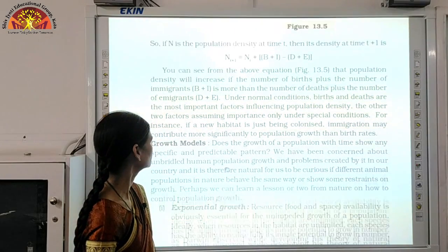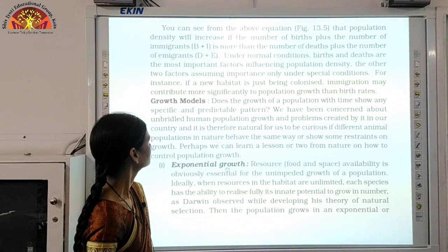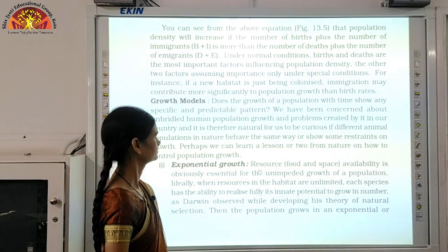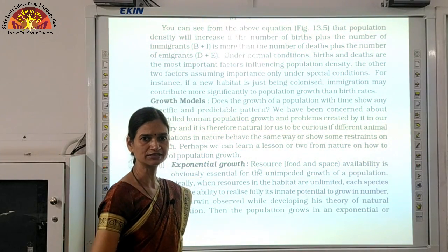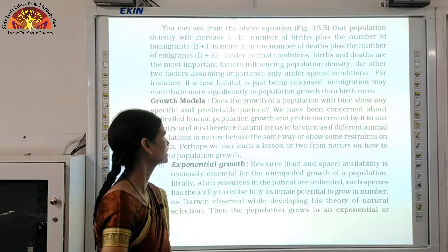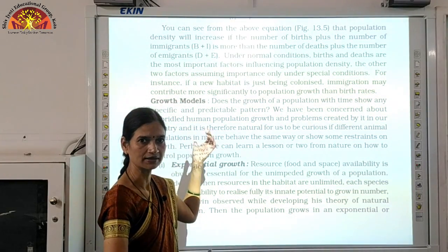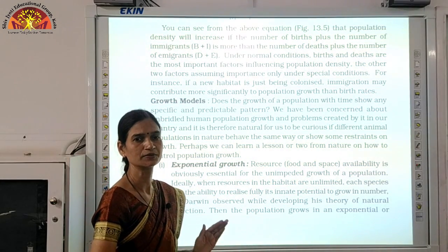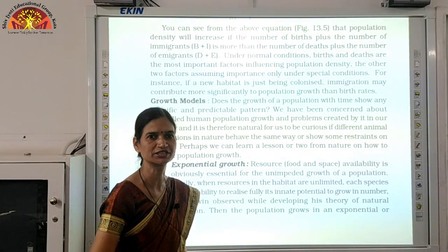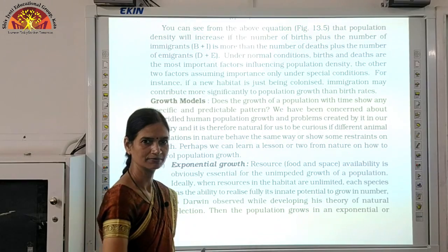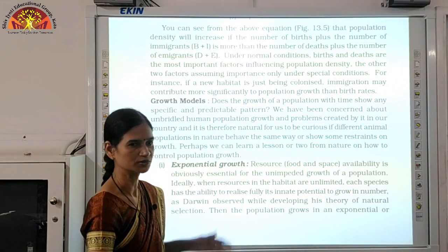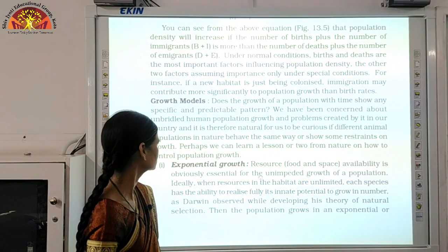Next topic is growth models. How can we understand growth models, children? We will get two kinds of graphs. We will be studying two kinds of growths that are called growth models. We already know that the growing population of humans is a matter of concern. So we need to understand these growth models with the help of this graph.